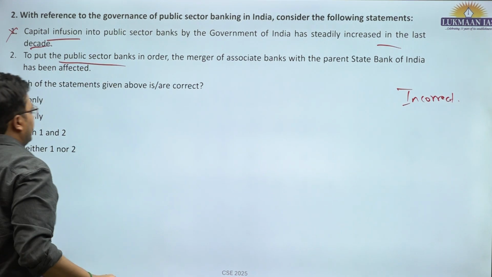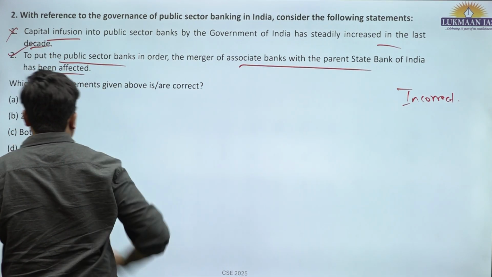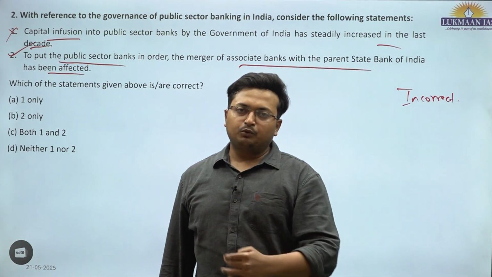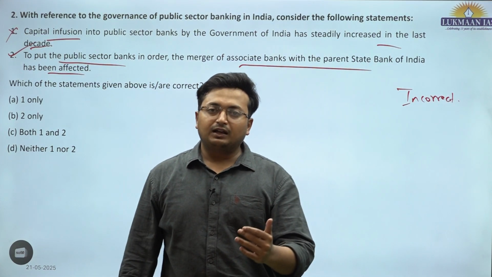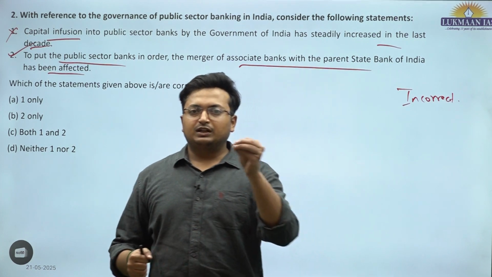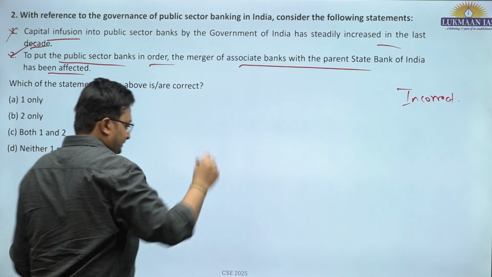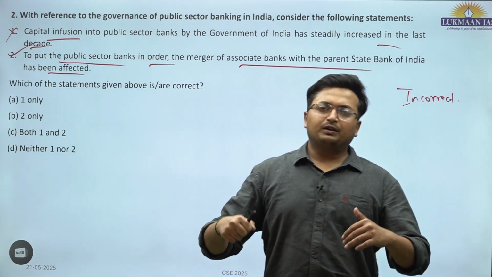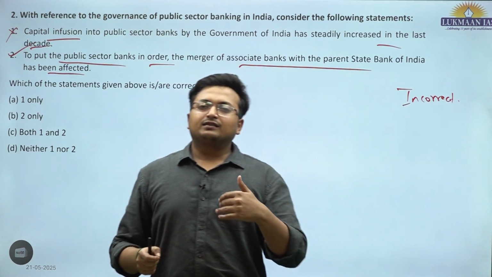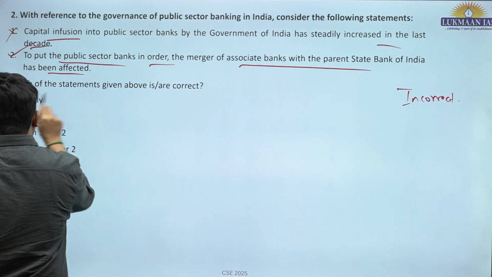To put the public sector banks in order, the merger of associate banks with the parent State Bank of India has been effected. This is correct. Earlier, State Bank of India had various associate banks: State Bank of Bikaner and Jaipur, State Bank of Hyderabad, State Bank of Patiala, State Bank of Travancore, and many others. They have all been merged into State Bank of India. This is to make sure that public sector banks do not compete, that there is operational efficiency, and that the core idea is financial inclusion and serving rather than competing amongst each other. So the second statement is correct. B is the correct answer.